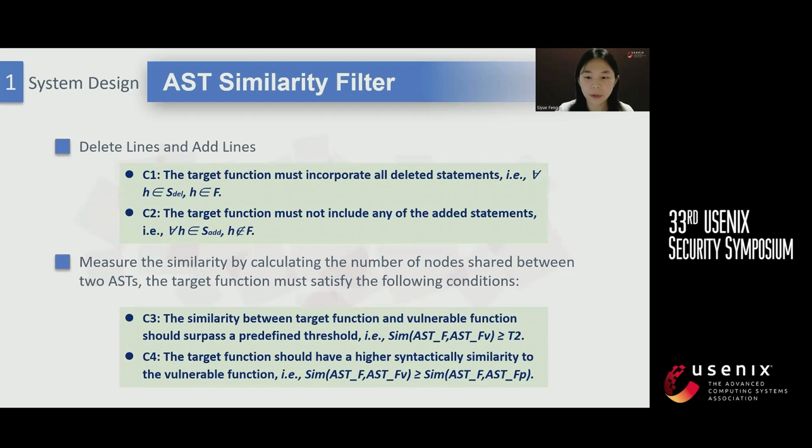In the final filtering stage, we introduce patch information to check the syntactic similarity between target function, vulnerable function, and patch functions. Before performing the syntactic similarity analysis, we first perform line-level filtering based on two conditions. Then we measure the similarity by calculating the number of nodes shared between two STs, and the target function must satisfy the following conditions.